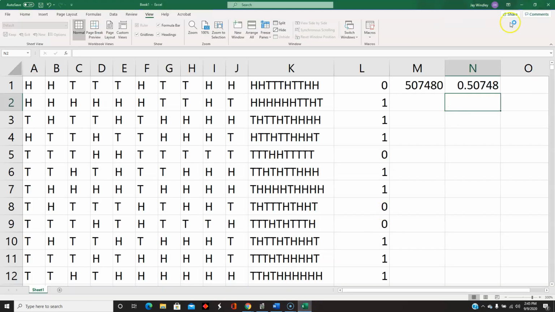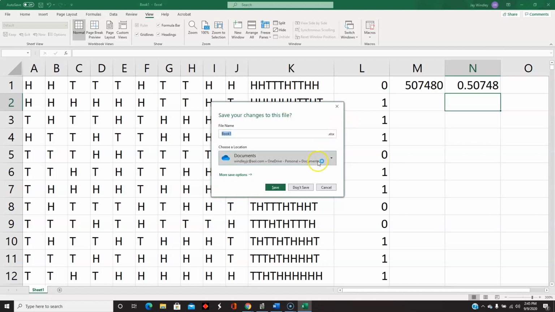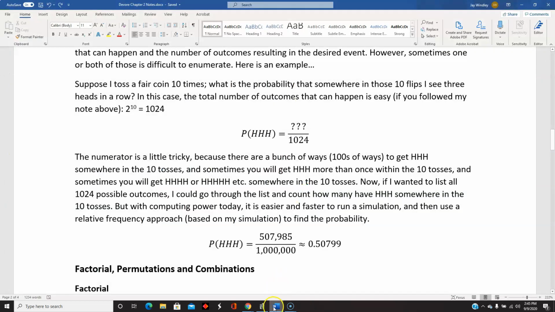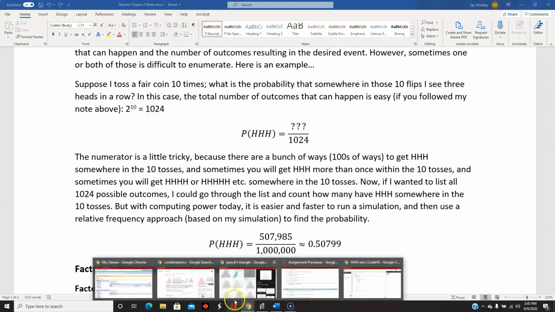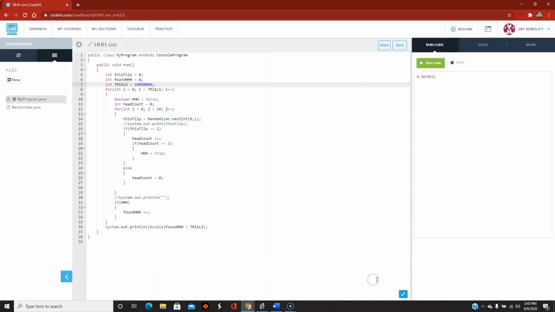I wanted to show one more thing. So that's the simulation in Excel. You're not going to have to do said simulation, but I also have another simulation over here in CodeHS where I did this in Java.